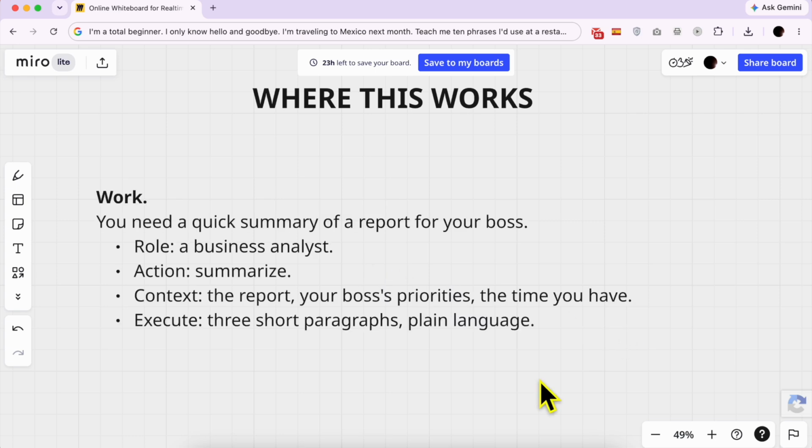Work. You need a quick summary of a report for your boss. Role: a business analyst. Action: summarize. Context: the report, your boss's priorities, the time you have. And for execute: 3 short paragraphs, plain language.